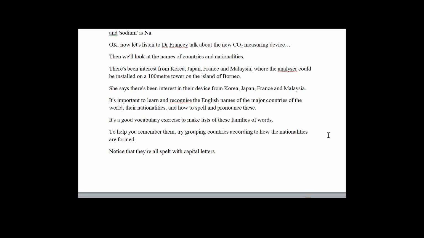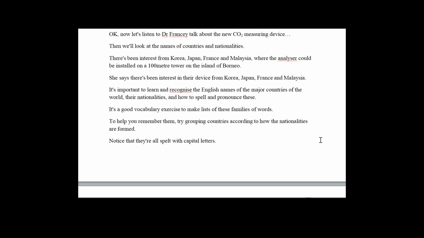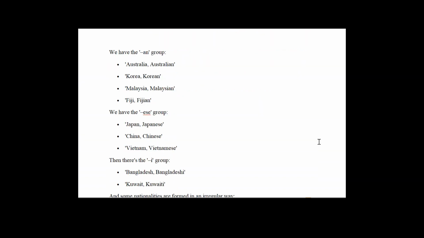To help you remember them, try grouping countries according to how the nationalities are formed. Notice that they're all spelt with capital letters. We have the AN group, Australia, Australian, Korea, Korean, Malaysia, Malaysian, Fiji, Fijian. We have the ESE group, Japan, Japanese, China, Chinese, Vietnam, Vietnamese.